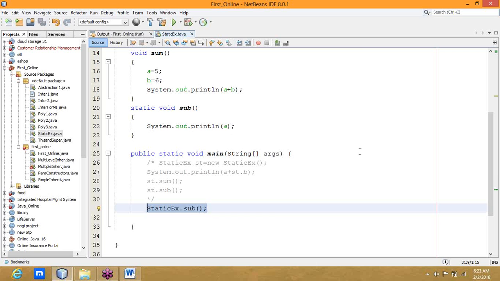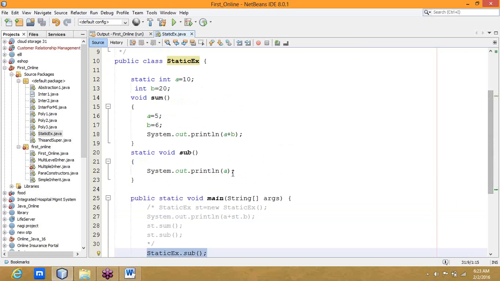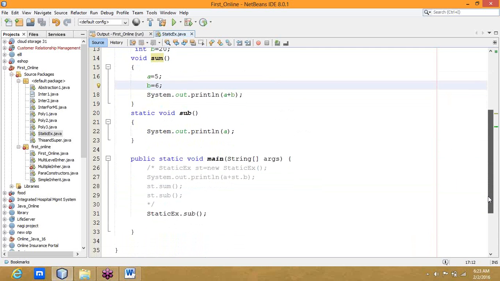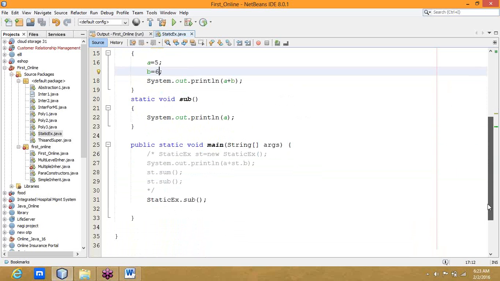Initially the A value is 10 only. When we call the sum method, we are changing it to 5. Like this it will do the thing.